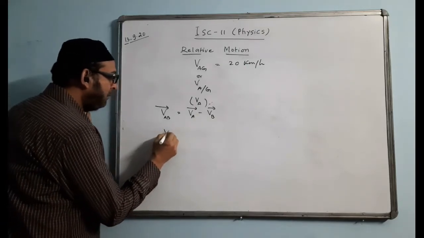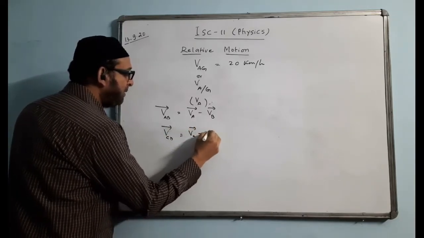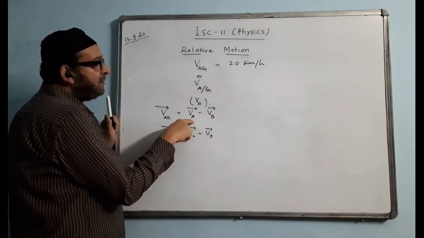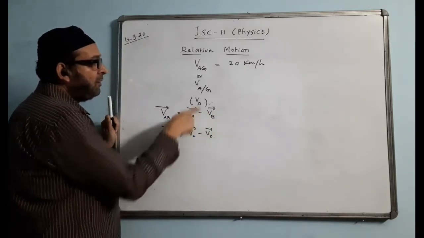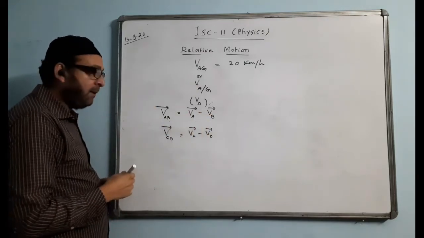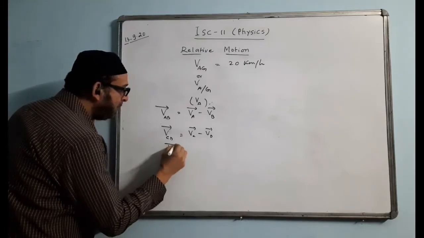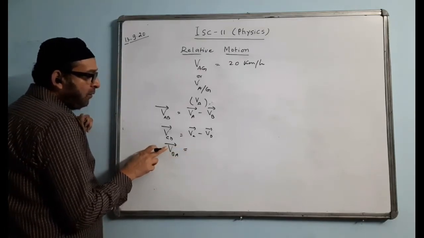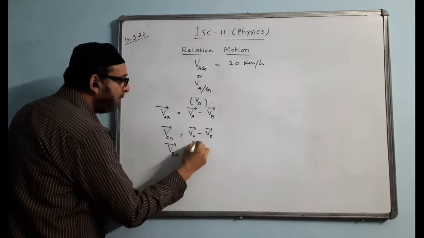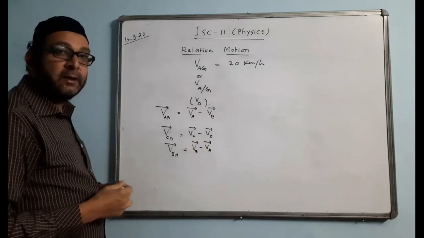Similarly, if I write VCD, this will be equal to VC minus VD. If you write only VA, that is with respect to ground, or we can write it like this, or simply we write VA and simply we write VB. Similarly, if I write VBA, VBA will be the velocity of B with respect to A, that means this will become VB minus VA. That will be a vector difference, remember it, not the simple difference.